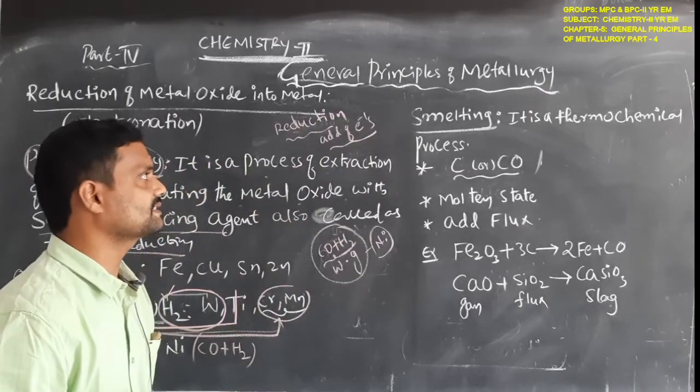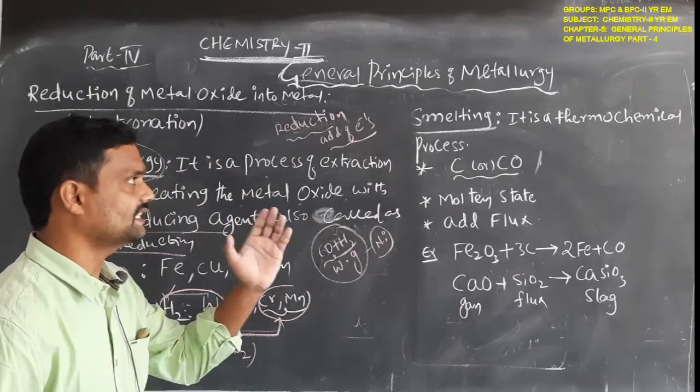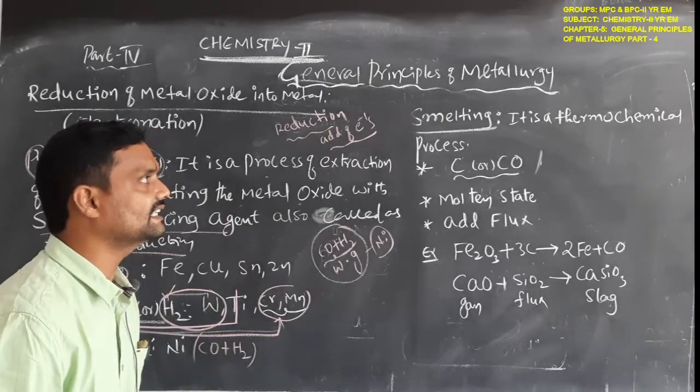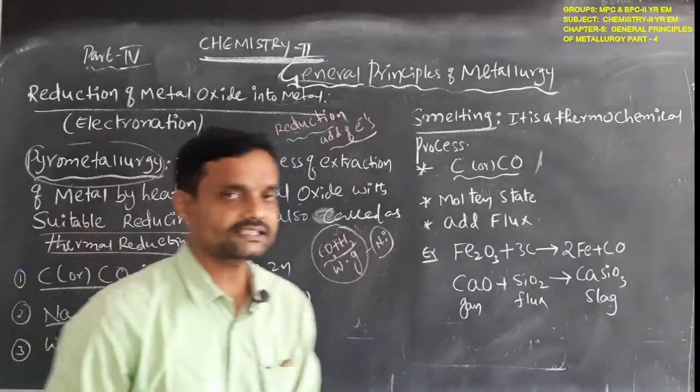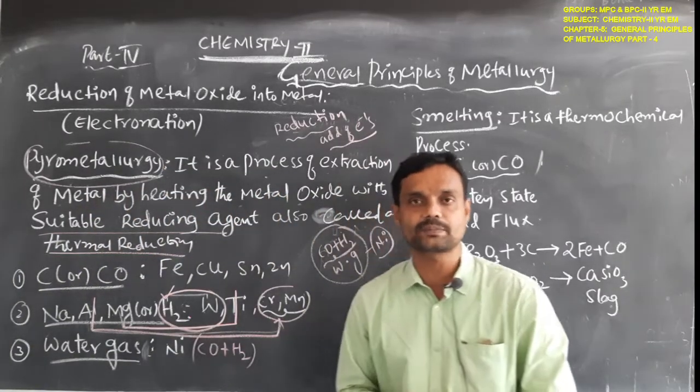The next method is smelting. Smelting means nothing but it is a thermochemical process.